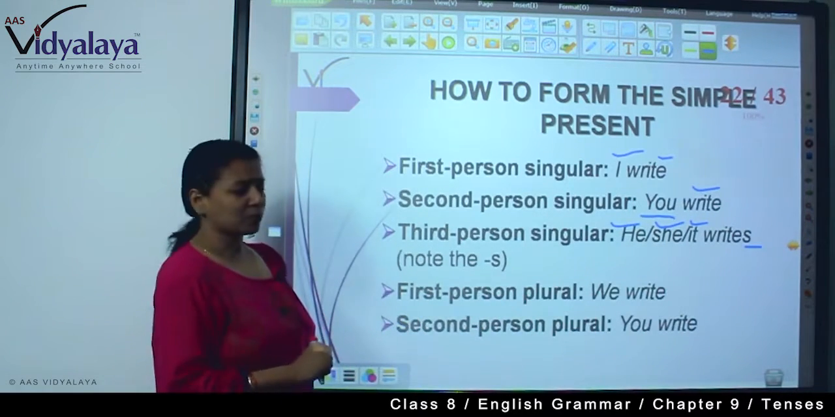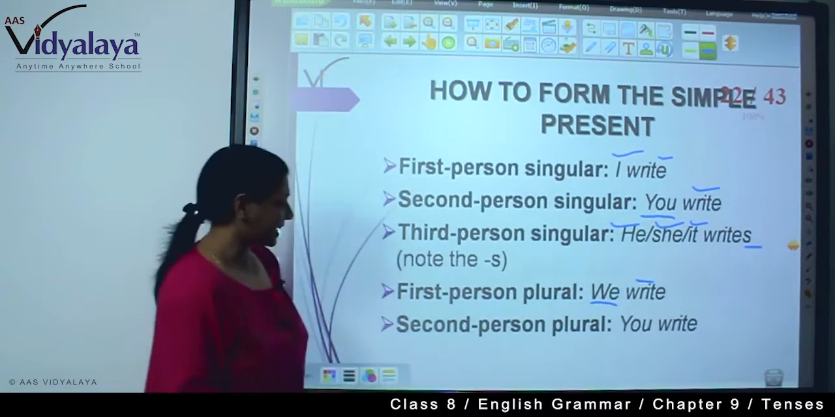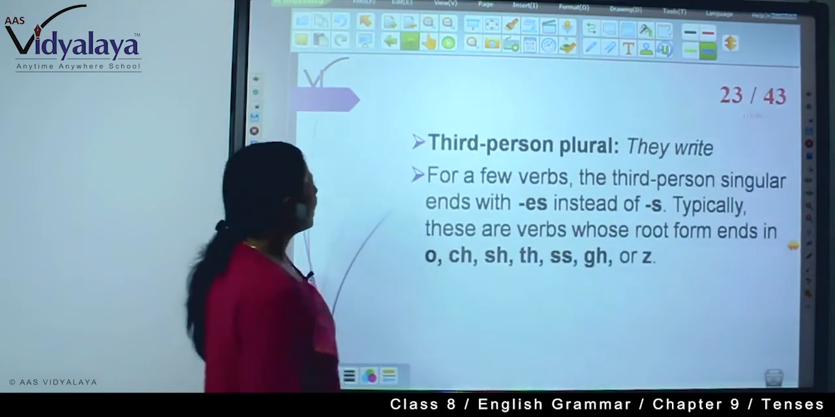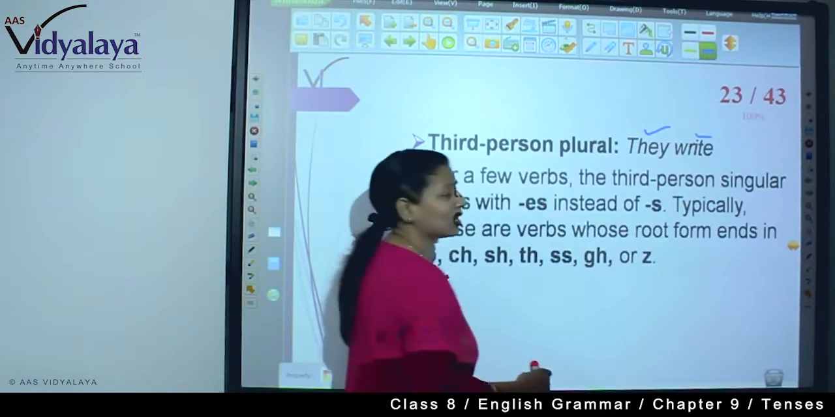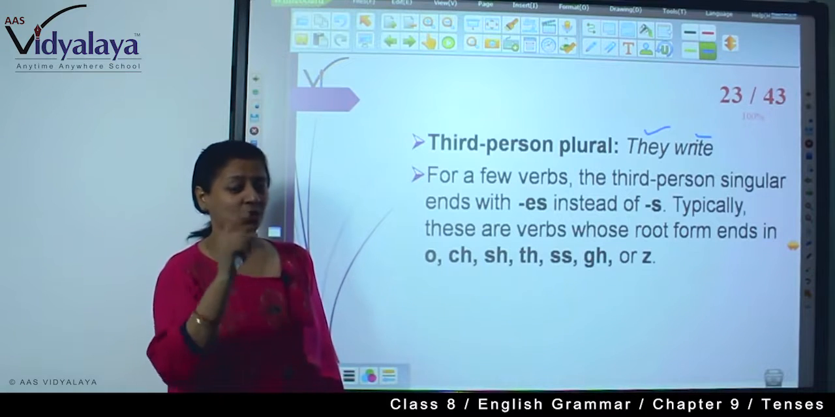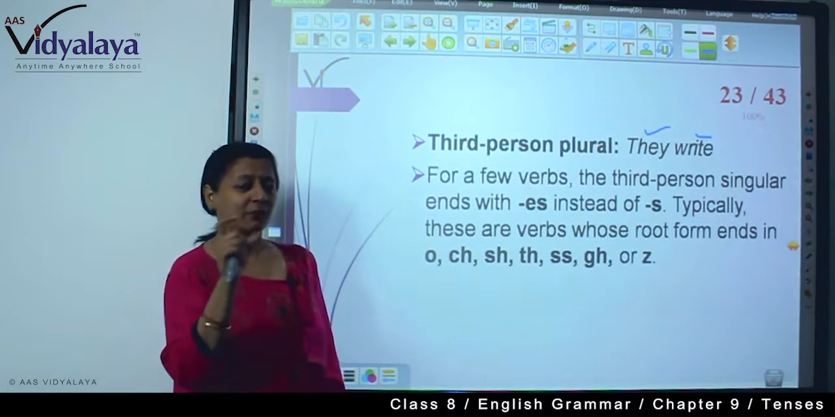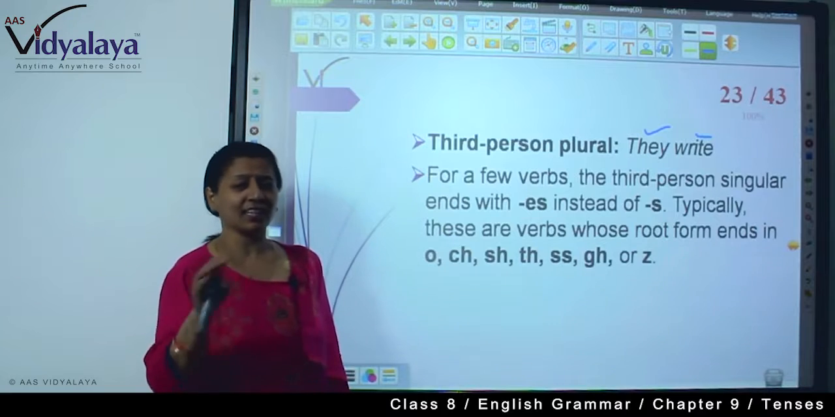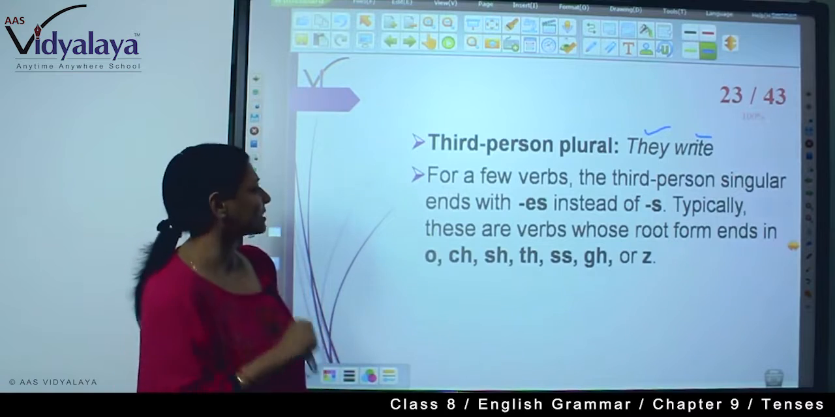Now, first person plural, we, so it is again the root verb. Second person plural, you, again the root verb. Third person plural, they, again the root verb. So the only learning or only attention required is in the simple present singular form. Try to understand this. If you can understand where to write s or es, then you can learn it perfectly. You can never make any mistake in simple present tense.